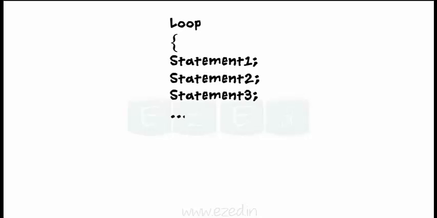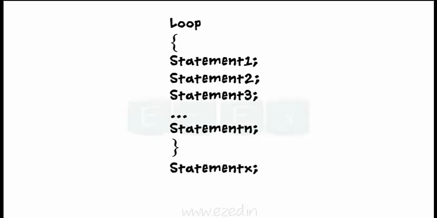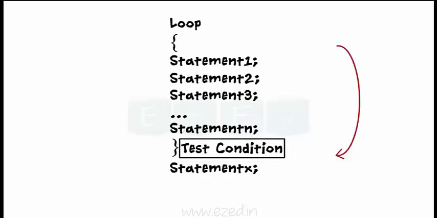What are post-test loops then? In a post-test loop, the code is executed once, and after the completion of the loop, the test condition is tested. If the condition evaluates true, then the loop repeats itself, and if the expression is false, then the loop stops, and execution moves on to the next statement after the loop.